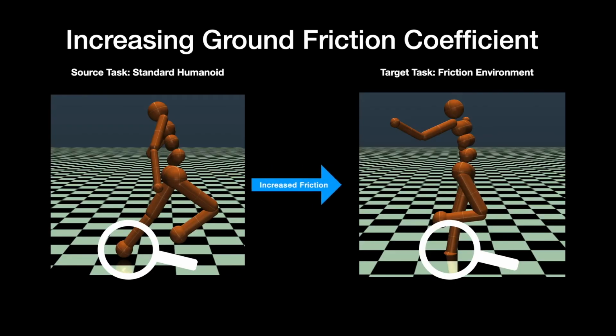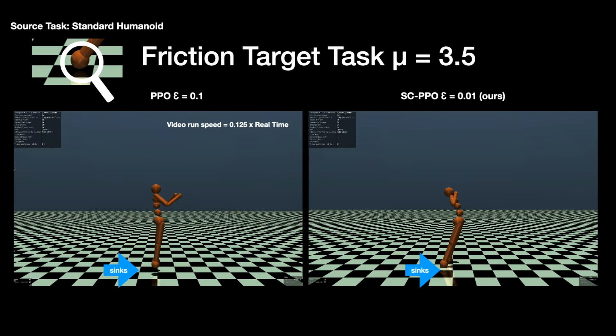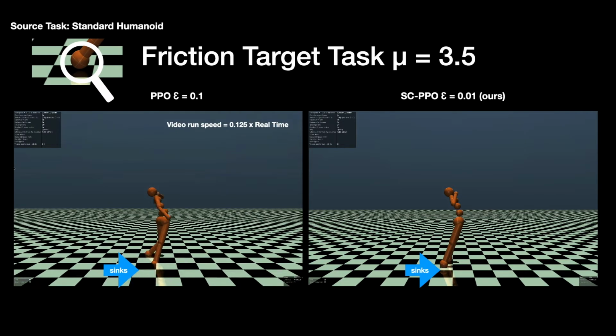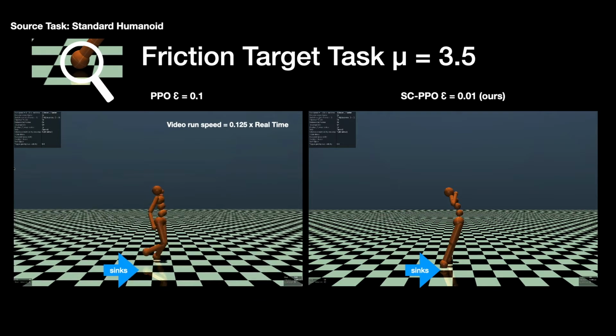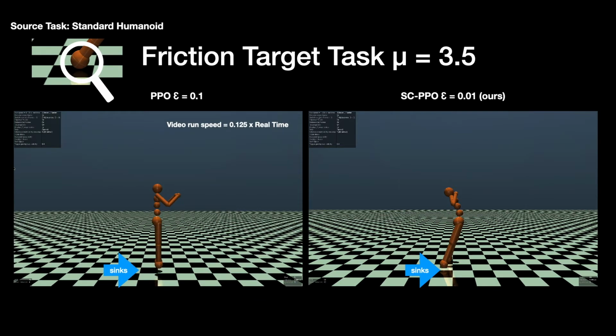In the friction target task, we transfer the policies trained in the source environment with a ground friction coefficient of 1 to an environment with a ground friction coefficient of 3.5. Notice that the humanoid sinks to the ground when the ground friction coefficient is increased to 3.5.